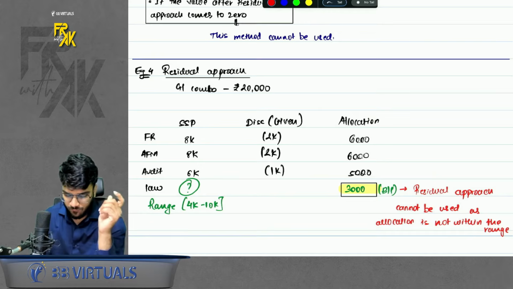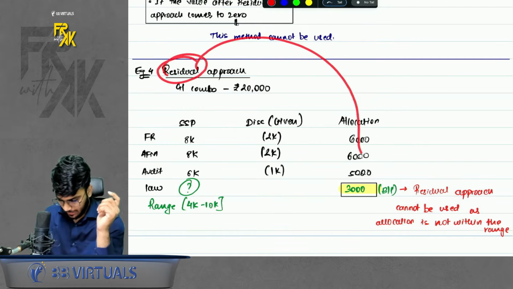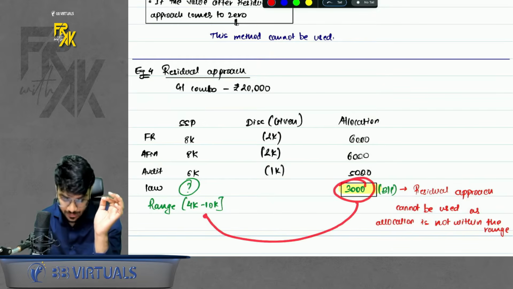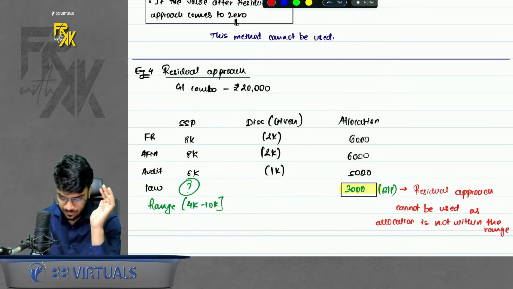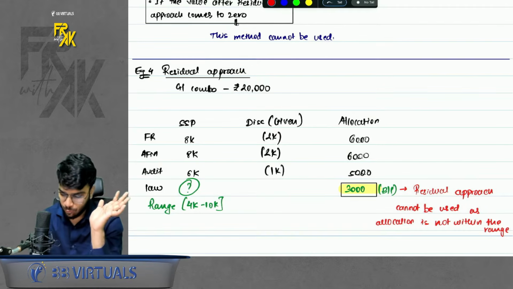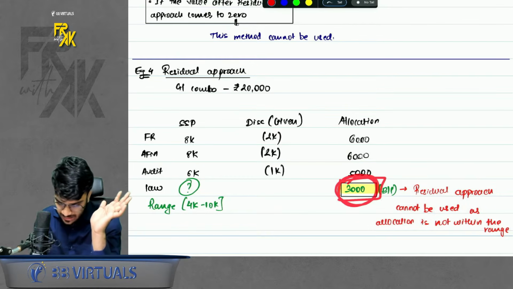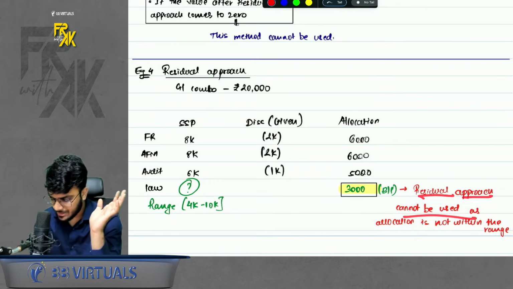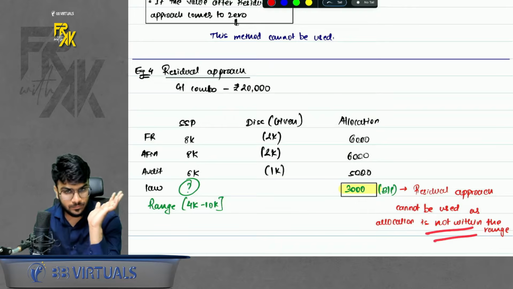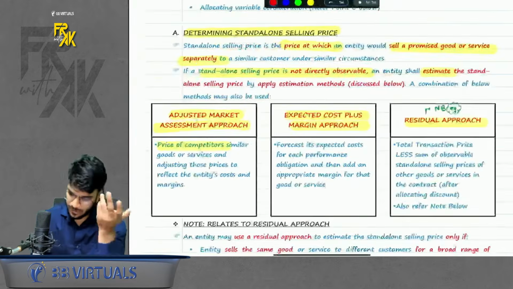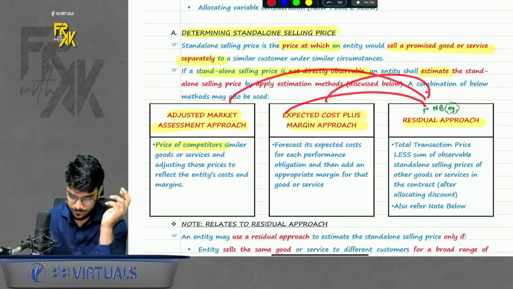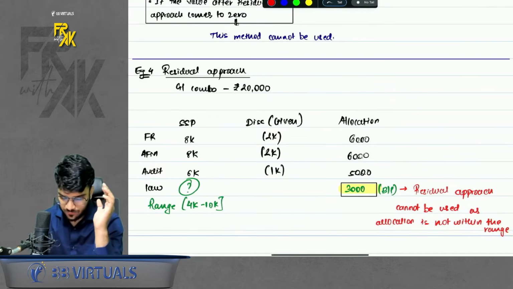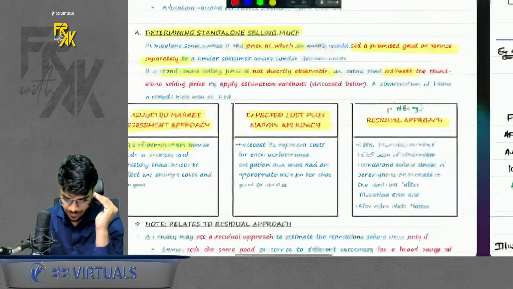So in this case, when you use residual approach and you get the allocated amount of law, if you get this amount within the range, then you can use this method. But sometimes when you calculate the balancing figure, this amount is not coming within the range. In that case, you will say residual approach cannot be used as allocation is not within the range. Okay. So then which method to use, sir? Then you will have to by default use the remaining 2 methods to calculate SSP. You can't use residual approach. Okay. So these are the 4 cases in step number 4.